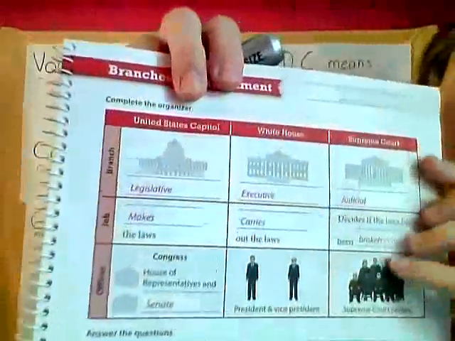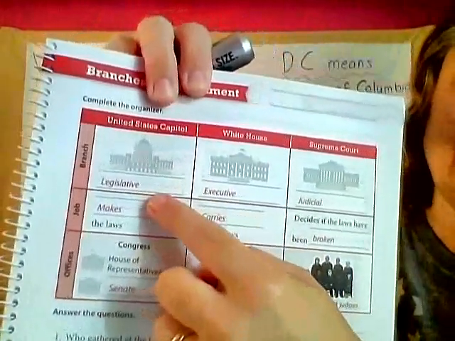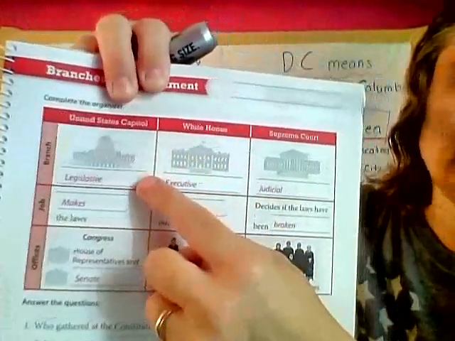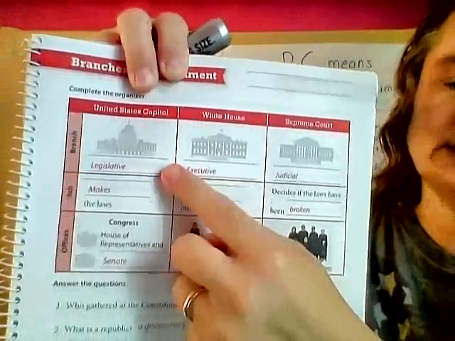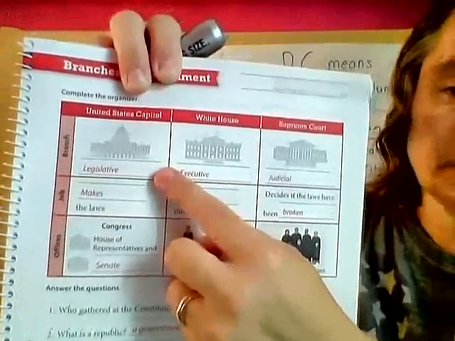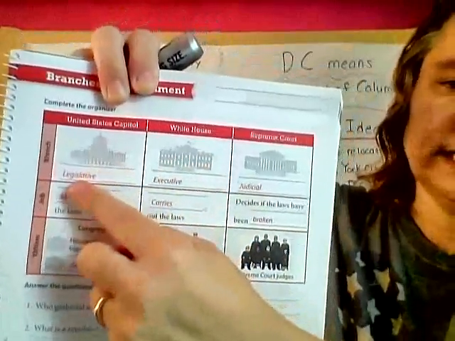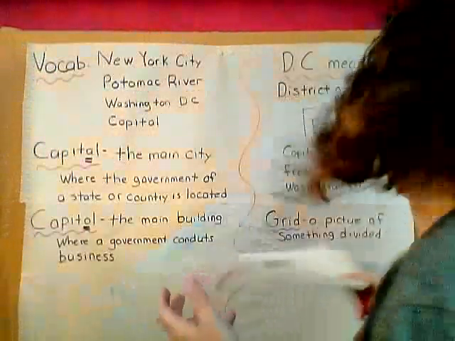Okay. Right here, this one is the actual Capitol building. Okay, see it's O-L up there? Capitol building. That's where our Congress, the legislative, the House of Representatives, and the Senate do their business and have their meetings and make their laws. This is the legislative, the Capitol building. Okay, so this is where we talk about a building. All right, put that light back on.